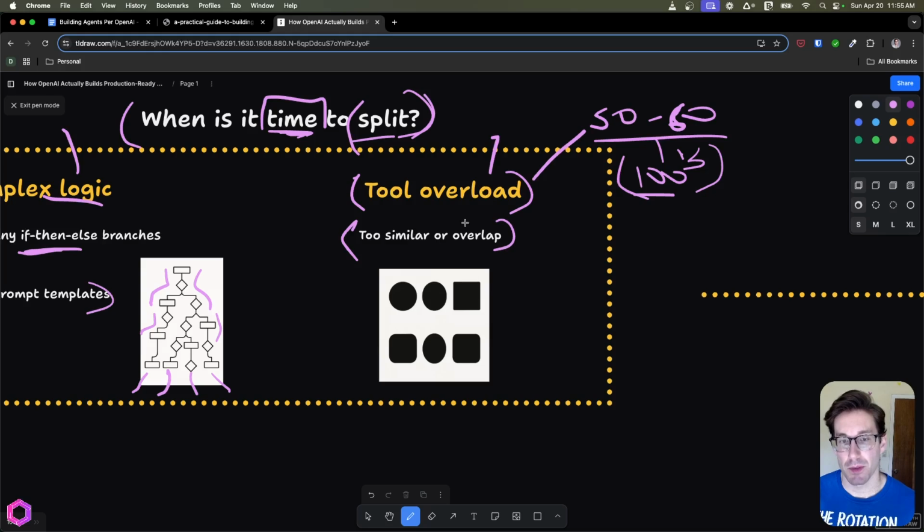And that's the issue, is you overload the AI if the tools look somewhat the same or overlap in nature based off their function. And if that happens, the AI may start to make the wrong decisions based on the tools and the scenarios because things start to look so similar. And that's what our beautiful little chart here shows, or little shapes, because you can see this square looks kind of like this square, this circle looks kind of like this circle, and the AI looks at this and it's like, all right, well, in this scenario, we could either do this circle or this circle, but I'm not really sure which one to go for. And the issue here is that if we overload it, it might make mistakes, and we don't want to do that. So in that case, we would break those tools out into multi-agent structures.